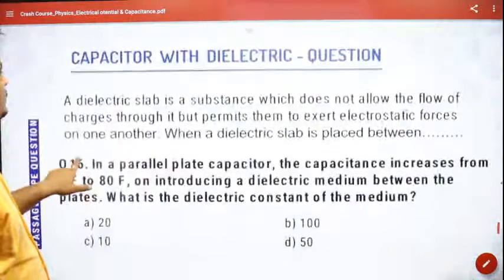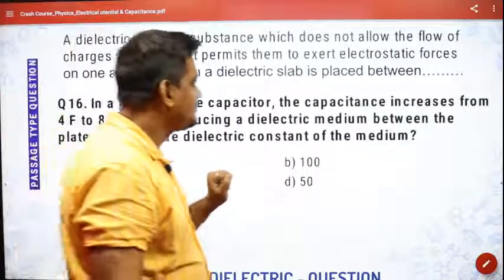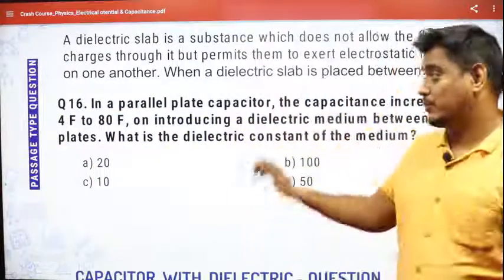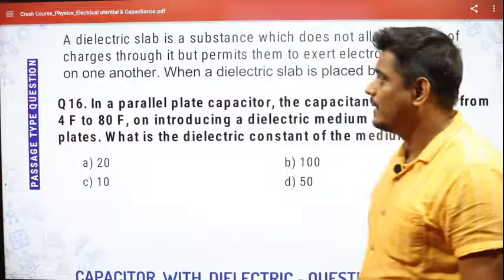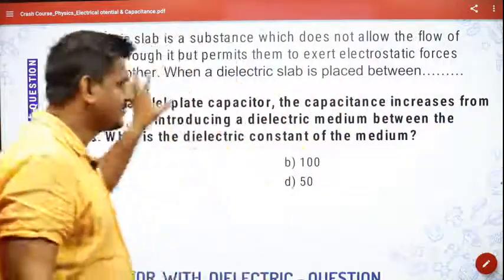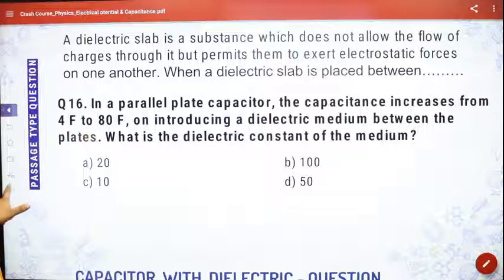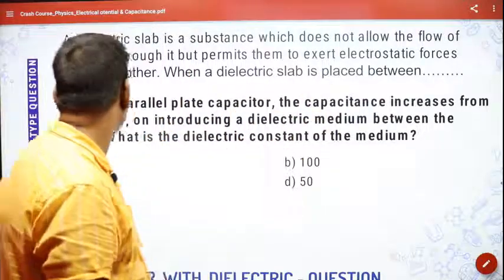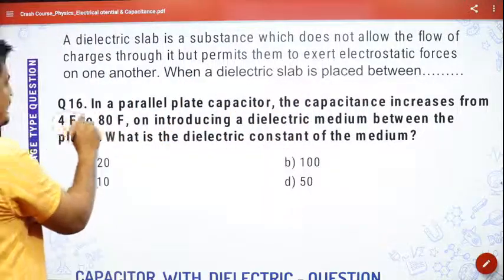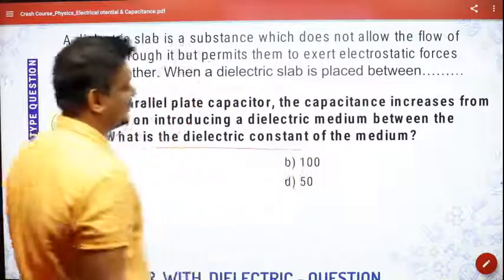So let us see one last question, and this is purely based upon a passage type question. So once again, a probable question in the examination. A dielectric slab is a substance. One passage was given about this, and the question is something like that. The question is, in a parallel plate capacitor, the capacitance increases from 4 farad to 80 farad on introducing a dielectric medium between the plates. What is the dielectric constant? So, okay, that is a simple question.